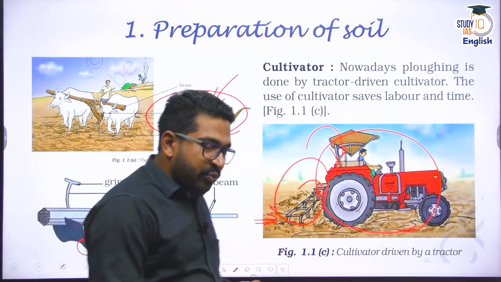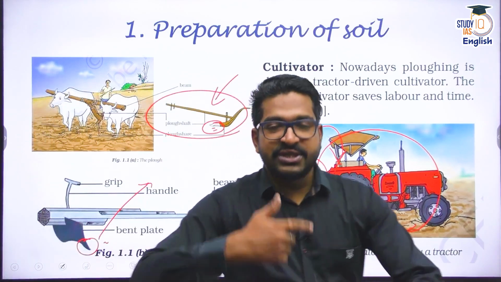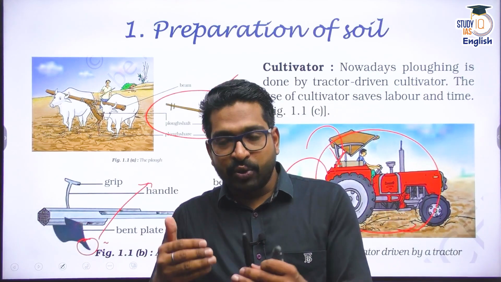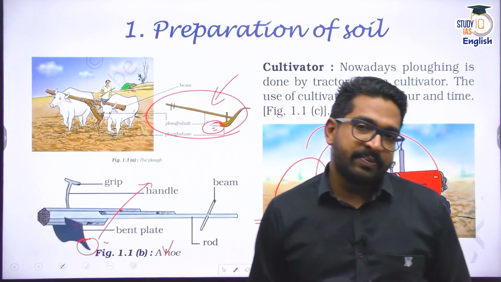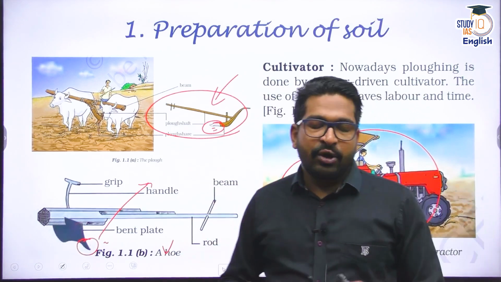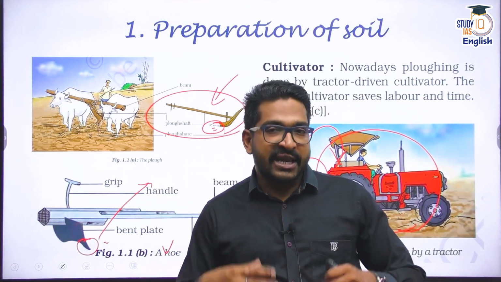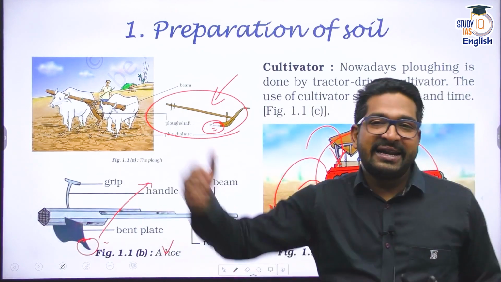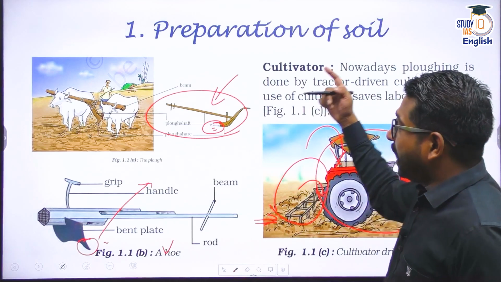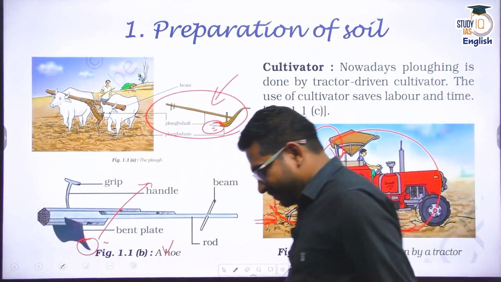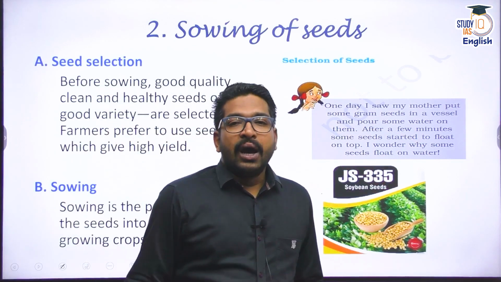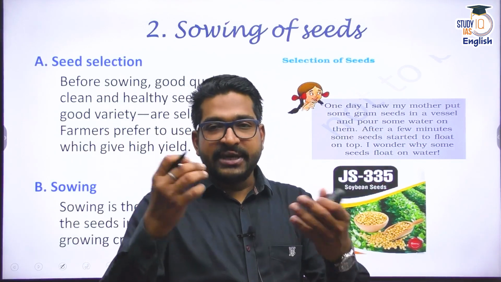Your land would be leveled. First of all, mixing of the two layers of the soil, that is the O layer and A layer, will happen, and the organic activity or the microbial activity will take place, aeration will happen, and then we use some other kind of equipment to level the land. Levelers are used. So our land is ready. The first step is over. The land is ready. The next step is I need to go for seeds or sowing.